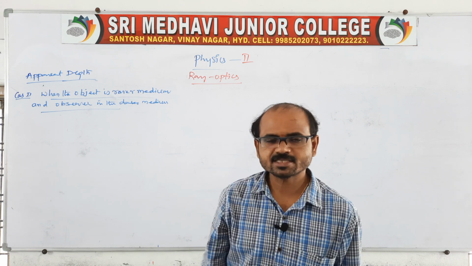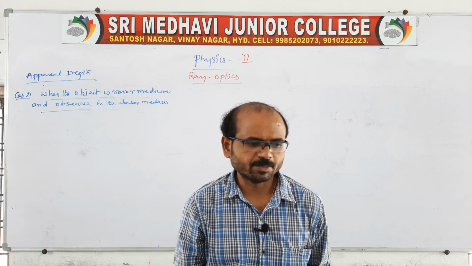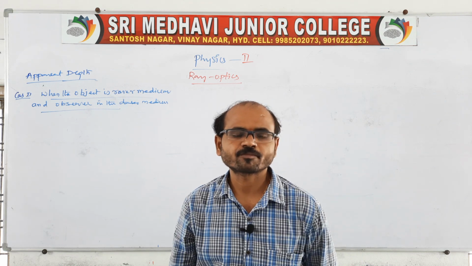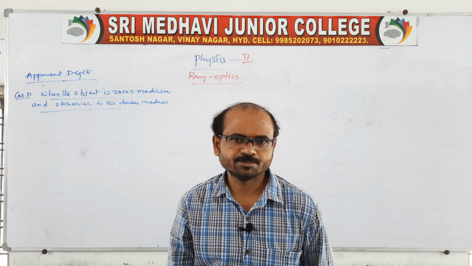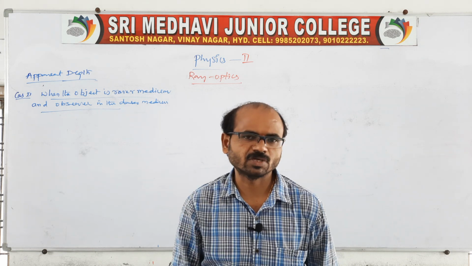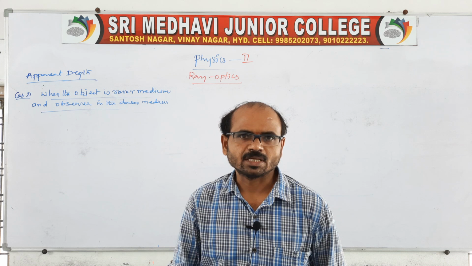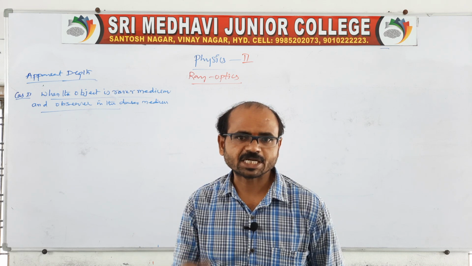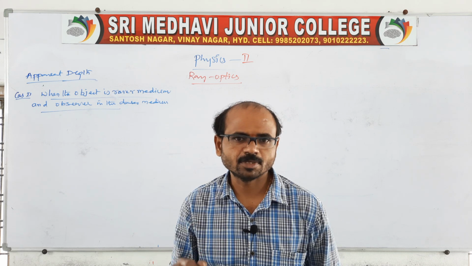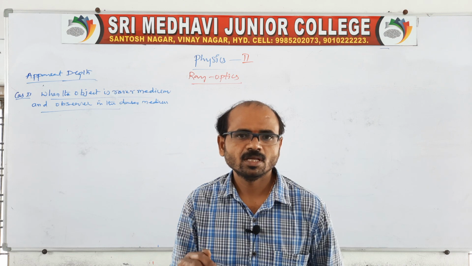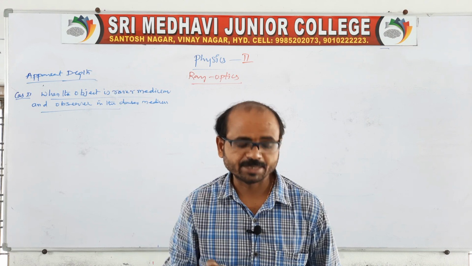In the previous class, we discussed the principle of reversibility and apparent depth. In apparent depth, one case is finished: when the object is in the denser medium and the observer in the rarer medium.